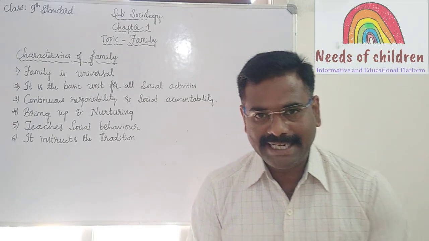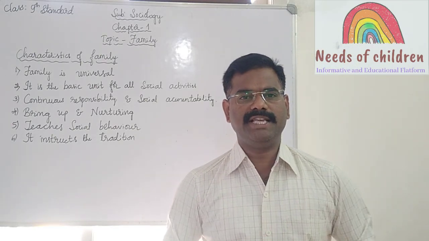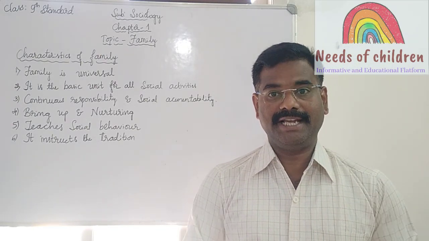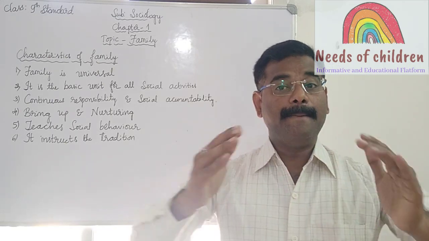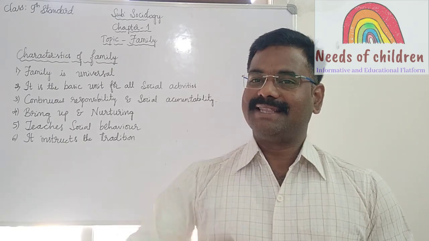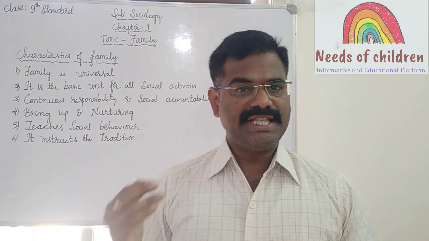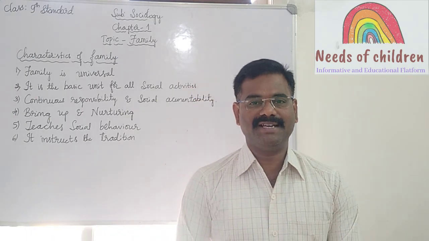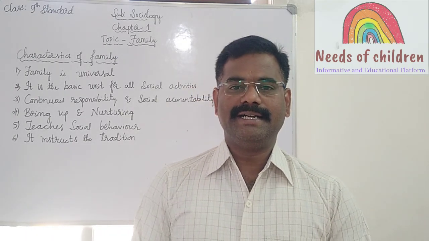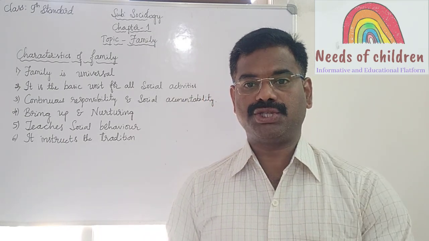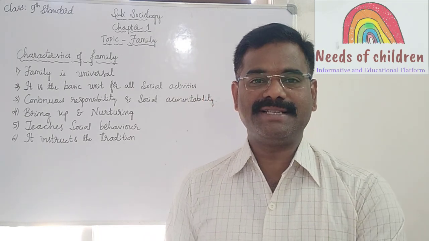So the family teaches the children about the ways of interacting with elders and peer groups, the same age groups. So this means social behavior, it demands, and there are taboos that indirectly control the children.